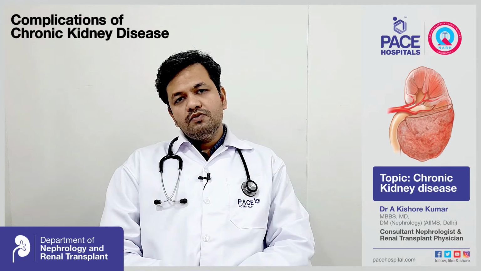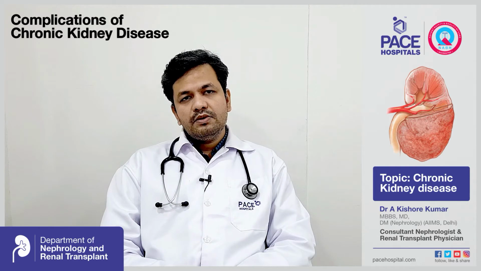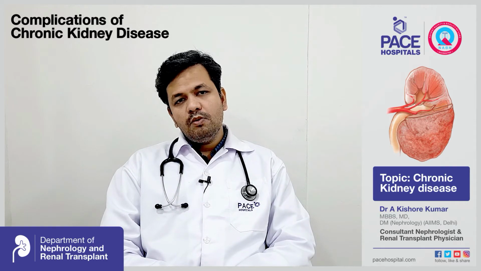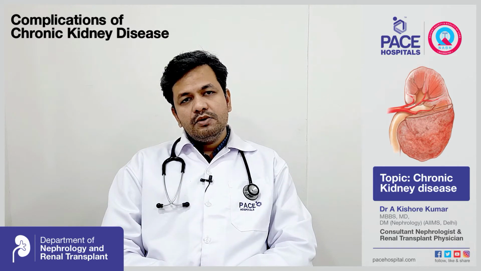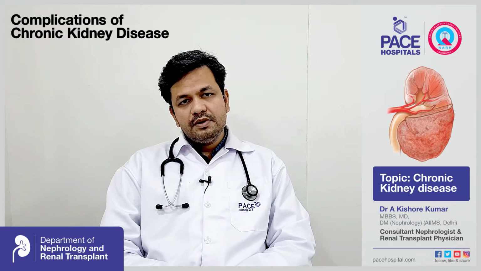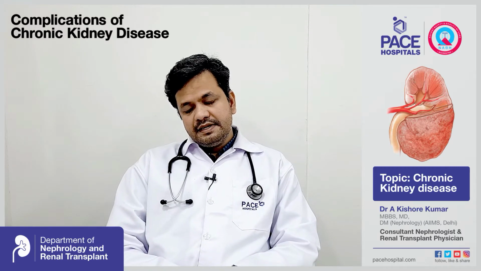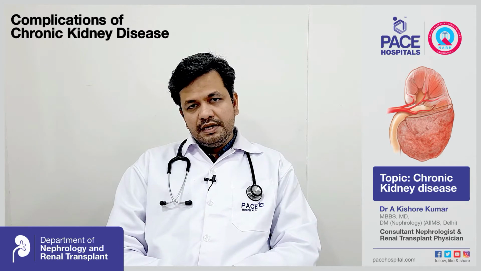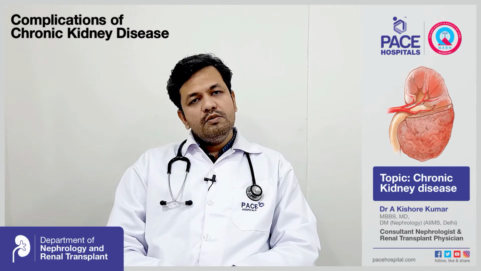Now coming to what are the complications of chronic kidney disease. Let's say a patient has chronic kidney disease and he is living his life. So what can happen to these patients? There are many complications which can happen because of chronic kidney disease. If the kidneys are affected, it leads to high blood pressure in the patients, importantly, and the kidneys are also important to maintain the hemoglobin levels in the blood.